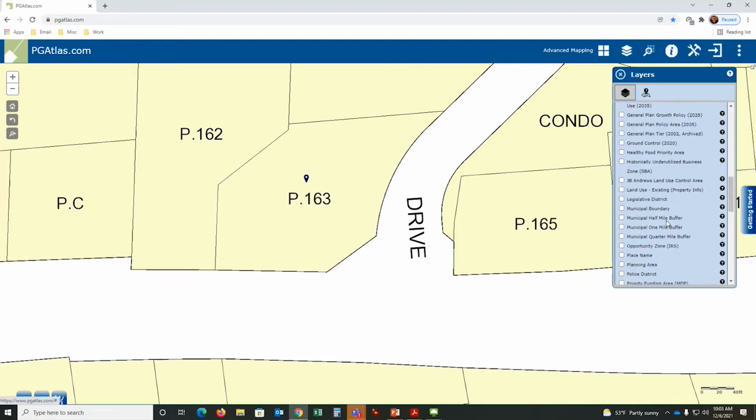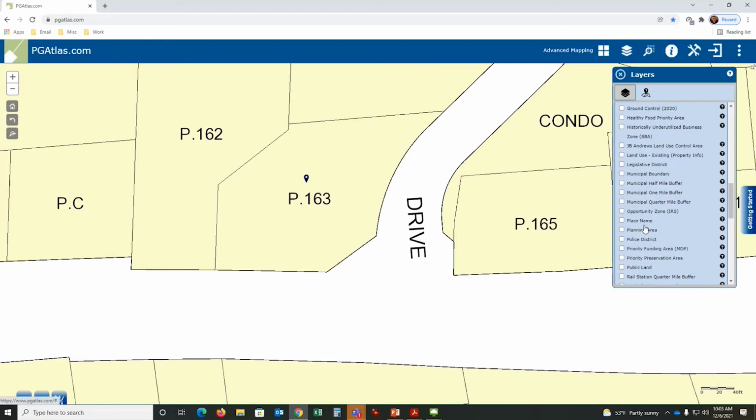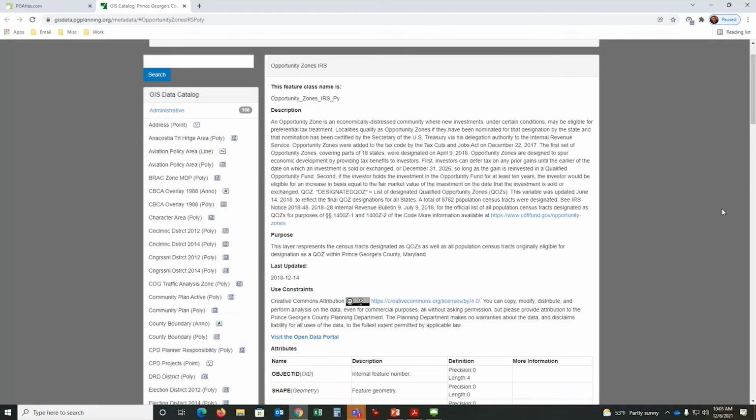One of the questions people will ask is, well, what does that mean? What is an opportunity zone? If I click on the question mark next to each layer, it will open up a definition. This is what we call our metadata or our data dictionary. This tells us where the data came from, who maintains it, when it was last updated, and what it represents.